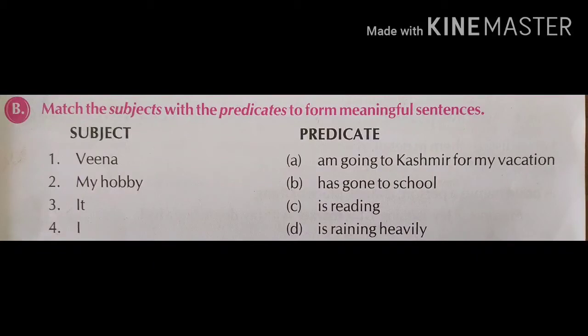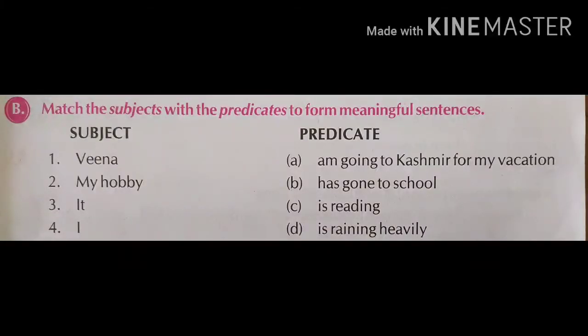Now match this it with the predicate. It is raining heavily. Now this is a meaningful sentence. So match option number 3 with option D. Now the last one is 4, I. This I you match with option A from the predicate group. I am going to Kashmir for my vacation.